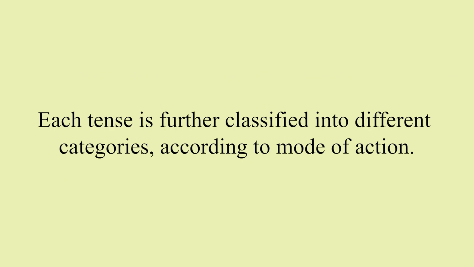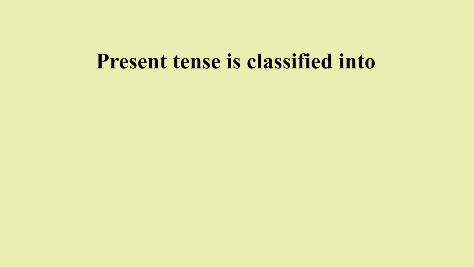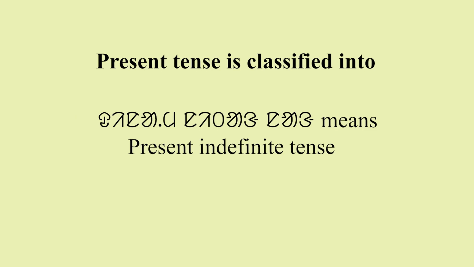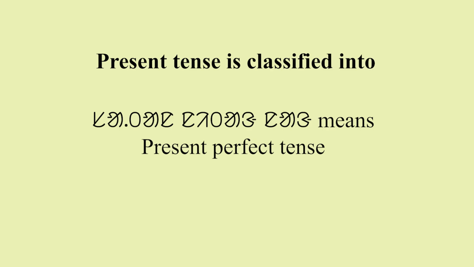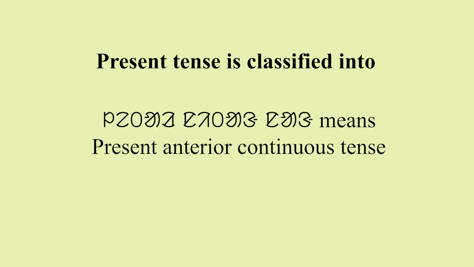Each tense is further classified into different categories according to the mode of action. Present tense is classified into dinam nitang nang, which means present indefinite tense; cholot nitang nang, which means present continuous tense; setan nitang nang, which means present perfect tense; and latar nitang nang, which means present anterior continuous tense.